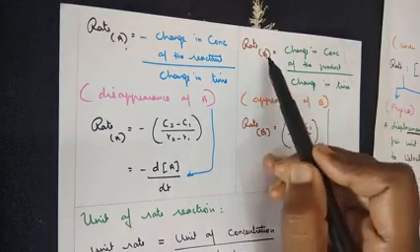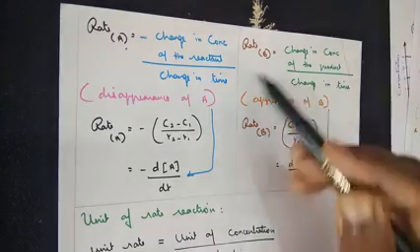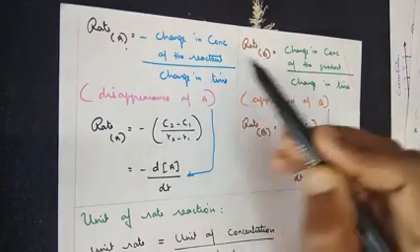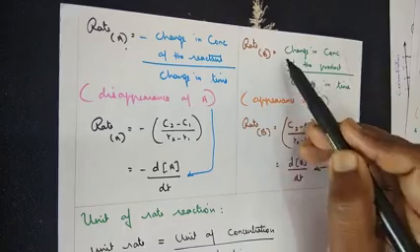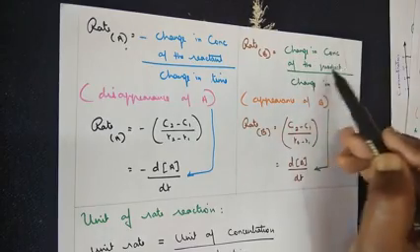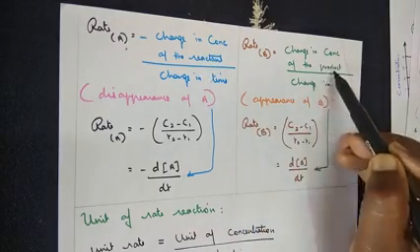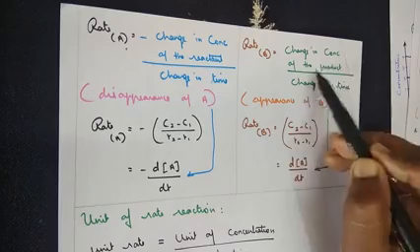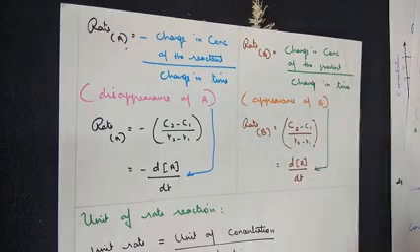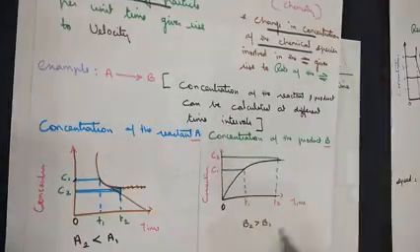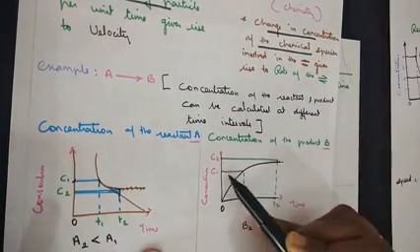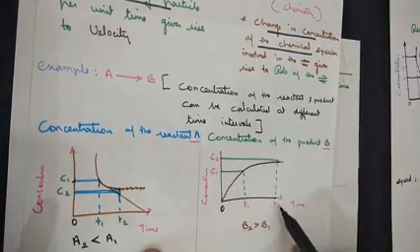Moving on to the rate of the product B. This is rate of the reactant. This is rate of the product. Here also, change in concentration of the product. Here we used the word reactant, here we are using the word product. So change in concentration of the product by change in time. The same concept here. So change in concentration when we say C1 and C2, the time limit will be between T2 and T1.